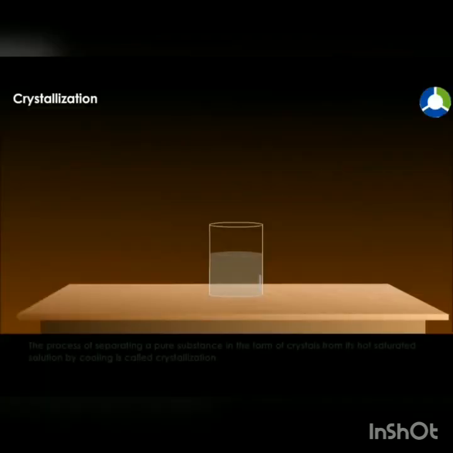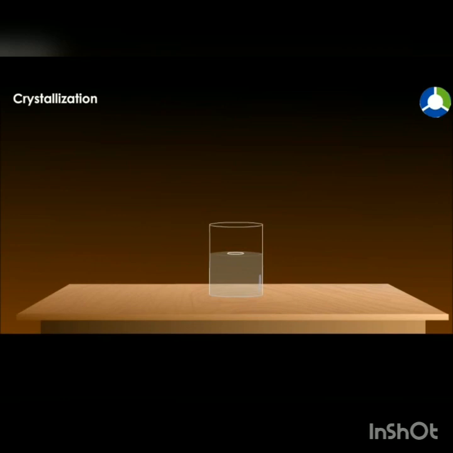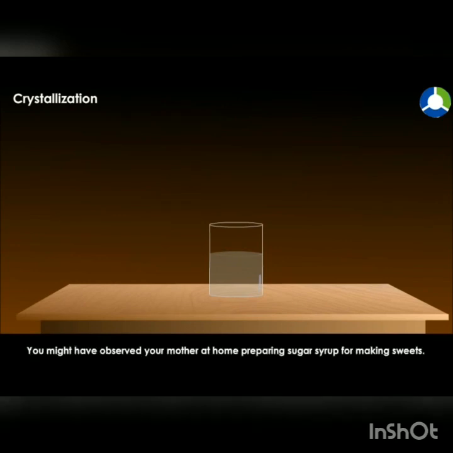Crystallization, the process of separating a pure substance in the form of crystals from its hot saturated solution by cooling is called crystallization. You might have observed your mother at home preparing sugar syrup for making sweets.